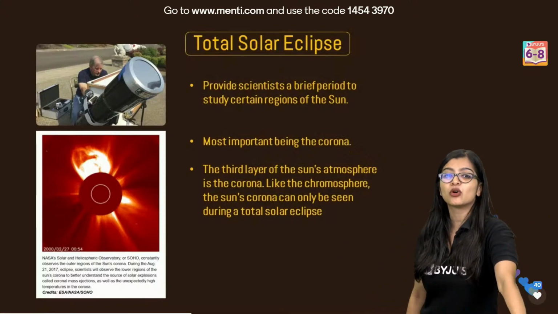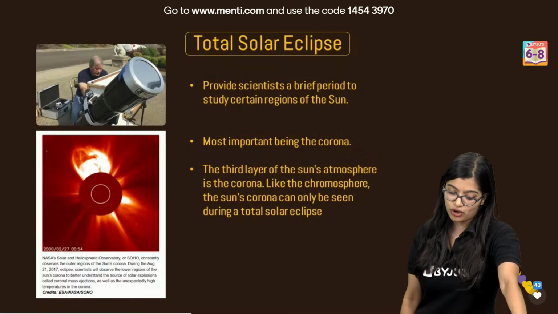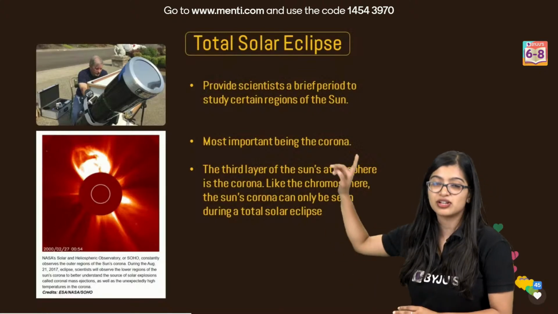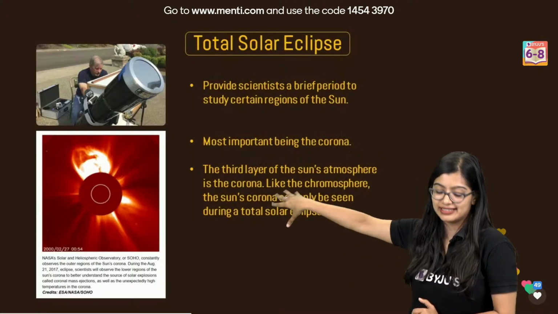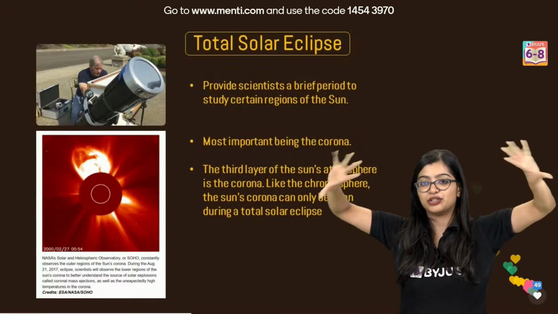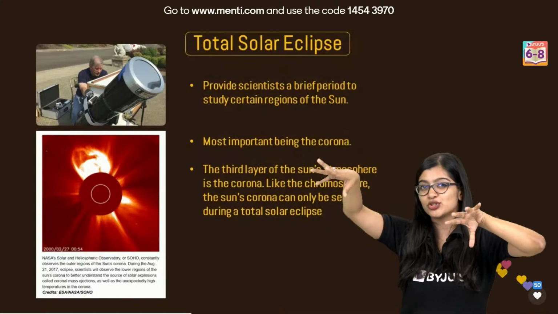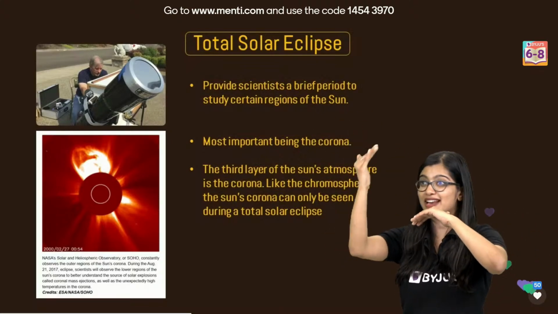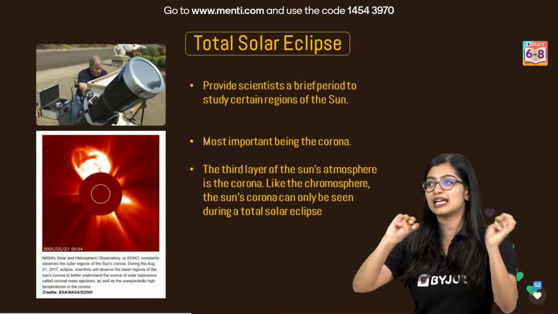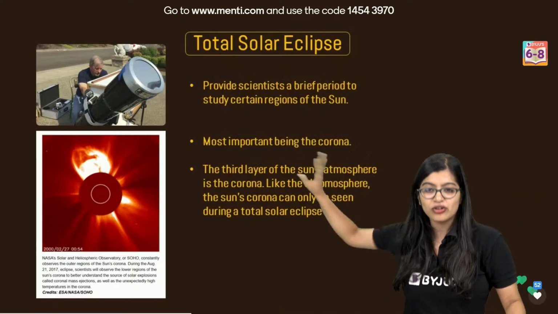Now the most important thing being corona. Everybody's like, oh, corona, what is this? Are we talking about the coronavirus? Of course not, okay? It says the third layer of the sun's atmosphere is corona. Don't read that part, that is not exactly accurate. The sun has corona, which is the outermost part that you see, the emitting part, and it's not easily observable. Then you have your chromosphere, photosphere, and all those layers. It's there in the sun's atmosphere as well. And don't imagine the sun's atmosphere to be like ours. It's just that, like solar flares or the radiations that are there, they want to study all of it. So that's what's important. Don't read the third point.